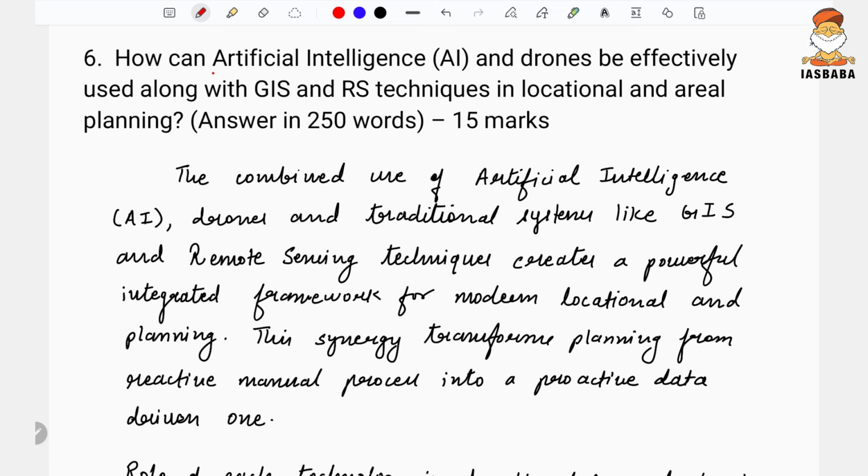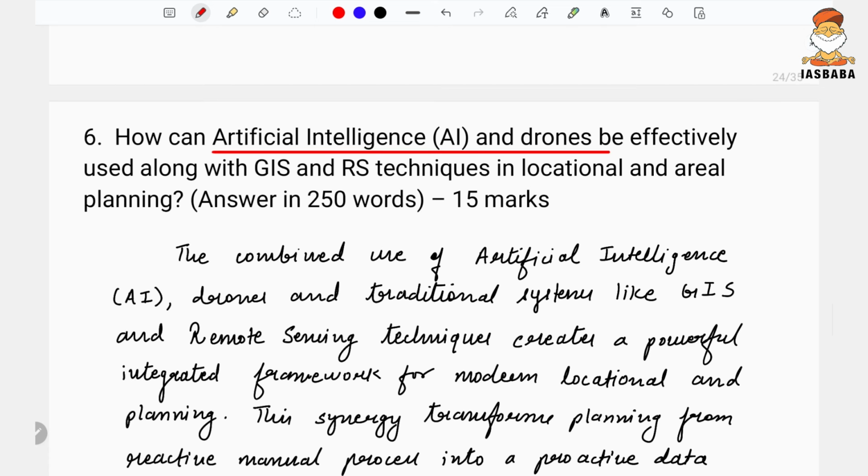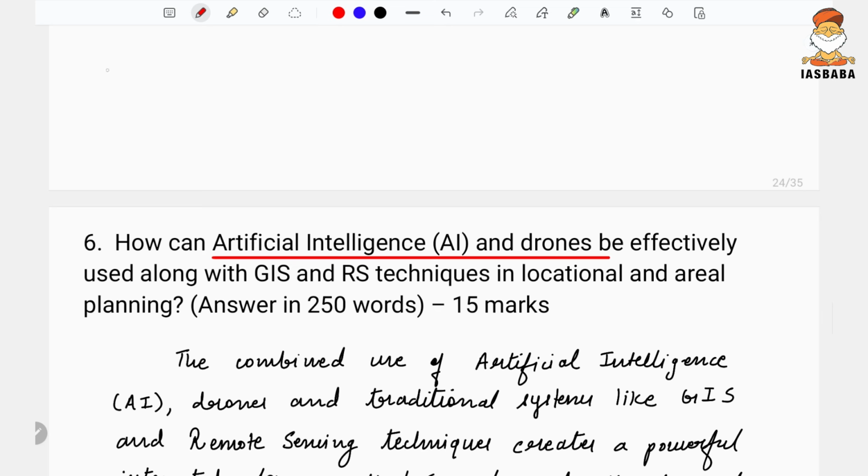So here it is about artificial intelligence and drones. If you remember, in the year 2017, UPSC had asked a question on the Juno mission. It was in geography. In 2018, UPSC had asked a question on IRNSS, the Indian Regional Navigation Satellite System.